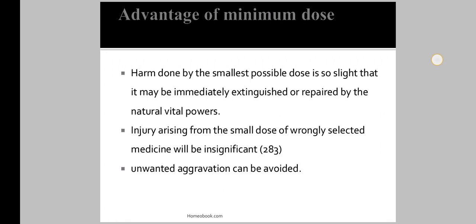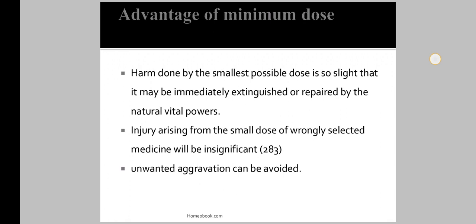Injury arising from the smallest dose of a wrongly selected medicine will be insignificant. When we select a wrong medicine but give a minimum or small dose, the harm is insignificant.